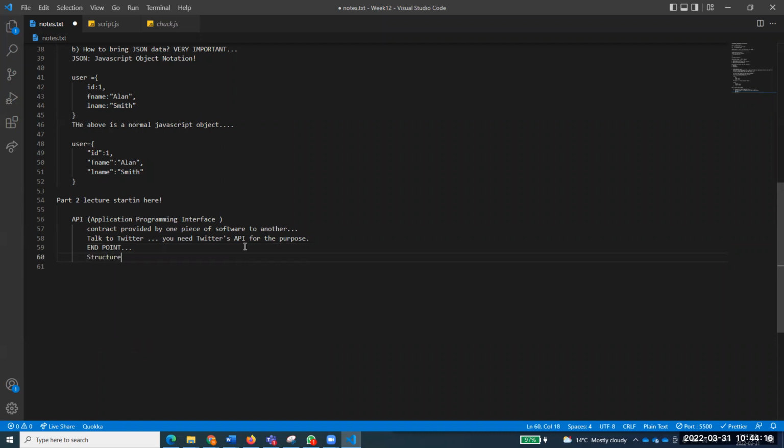It is also considered as structured request and response. And by structure, I mean, as I have discussed in the first part of this week's lecture, on the web now the format that is used to send data and receive data is basically JSON. It might be using XML. It might be using something else. But of course, right now the most famous method of sending and receiving data from our APIs, from our websites, is basically JSON, which I have discussed in the first part, and you can have a look at that one.